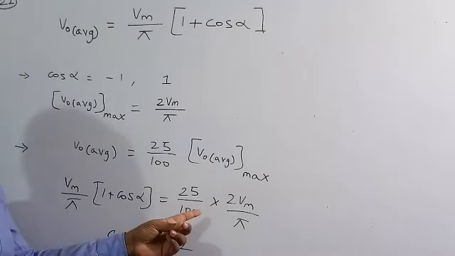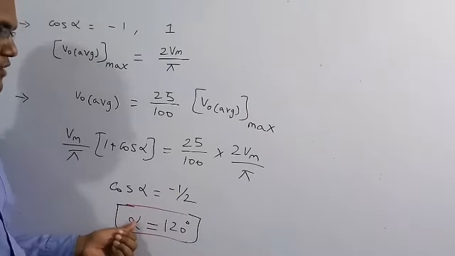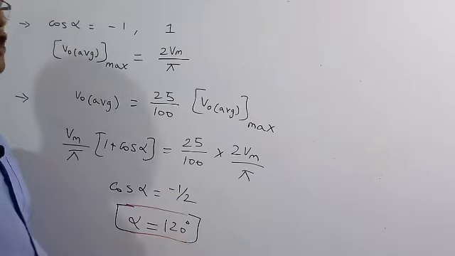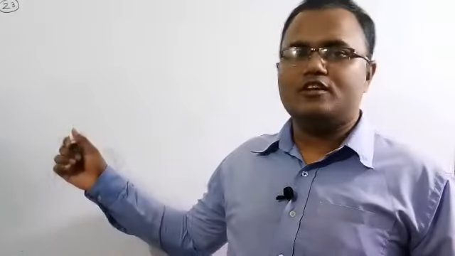So if we solve this equation, we will get cos alpha is equal to minus 1 by 2. Therefore alpha is equal to 120 degrees. So this is the required solution of this numerical. Now let's solve the 23rd question.